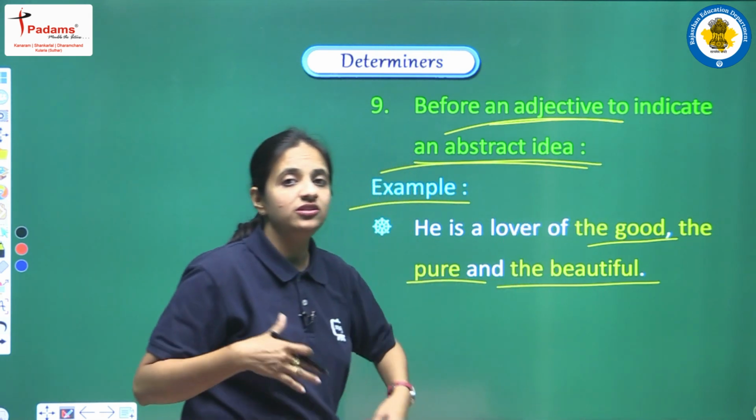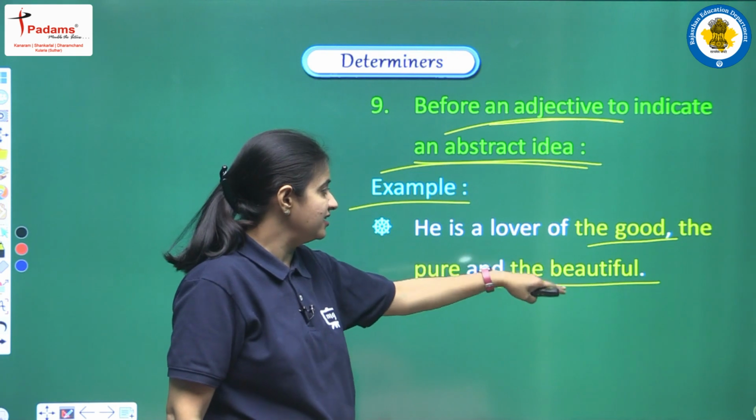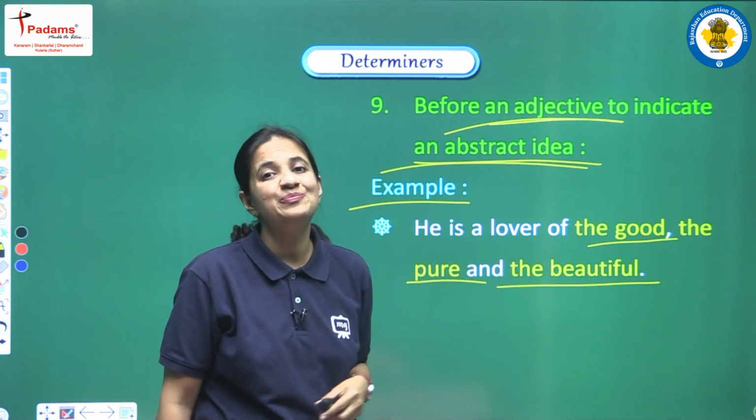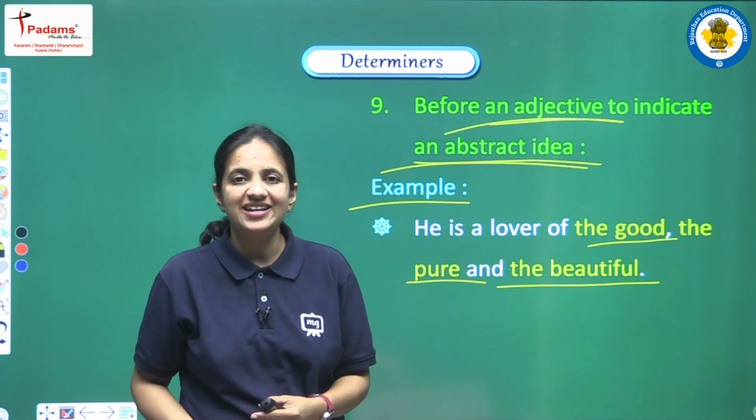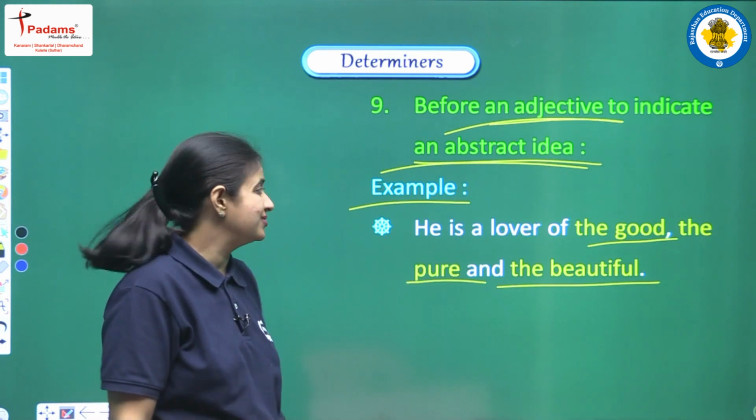We are talking about something or someone that has all these qualities, the quality of goodness, pureness and beauty. So to represent this abstract idea, we are using the here before all these adjectives.